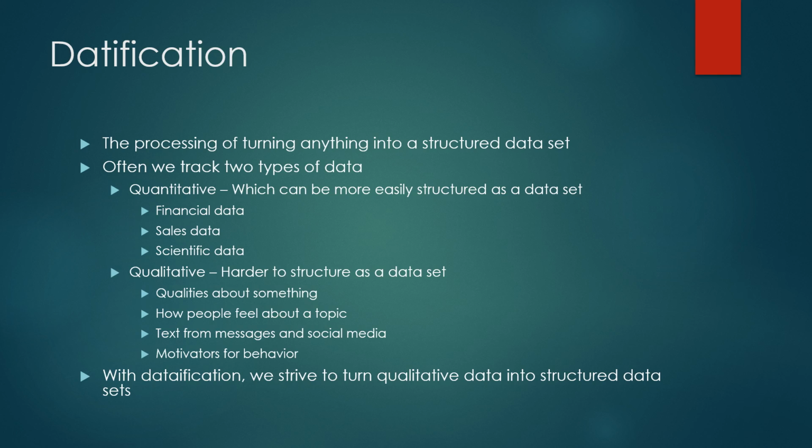We also think of qualitative. And qualitative is harder to structure. The reason why qualitative is the term that I want to use is that qualitative allows us to learn qualities about a certain phenomenon or a certain data set. So we're going to learn qualities about something, and that could be how people feel about a topic. It could be information that is captured in text messages and social media. It could also be motivations for people's behavior. Not only is the actual behavior important for the datafication process, but what led to that motivation could tell us a great deal about the different values of the data. So with datafication, we still have to turn qualitative data into structured data. And when we do that, it comes at a bit of a price.